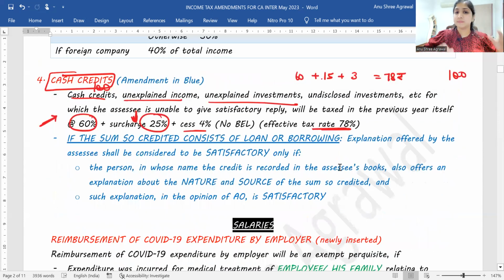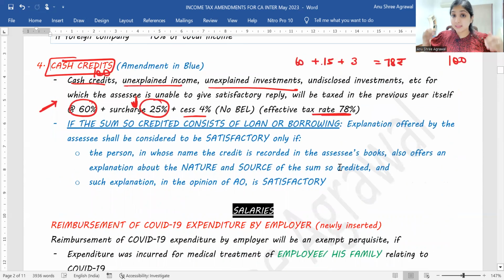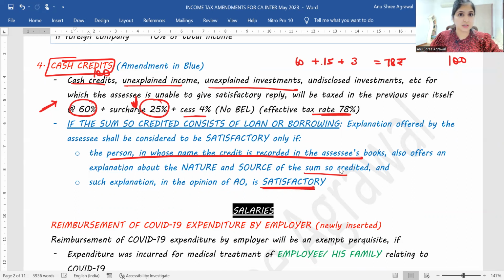And lastly, cash credit. In case I'm getting a loan, then the lender also has to give an explanation to the AO about where he got the money, what is the source of the loan. The explanation offered by the assessee shall be considered to be satisfactory only if the person in whose name the credit is recorded in the assessee's book, this is none other than the creditor, the lender, also offers an explanation about the nature and the source of the sum so credited, and such explanation in the opinion of the AO is satisfactory. Only then will this amount not be considered as cash credit for the assessee.